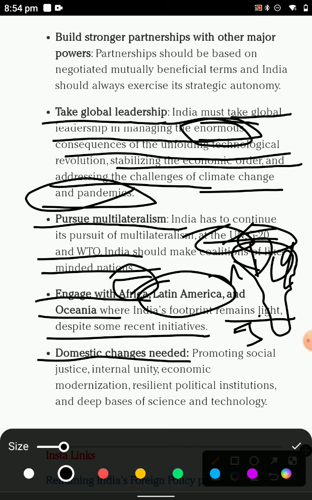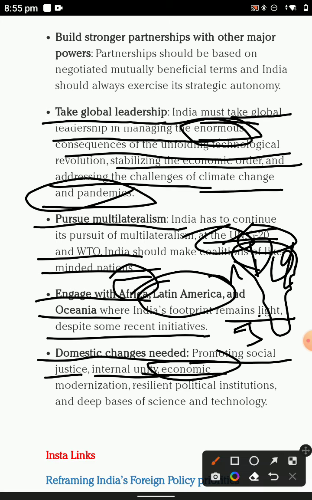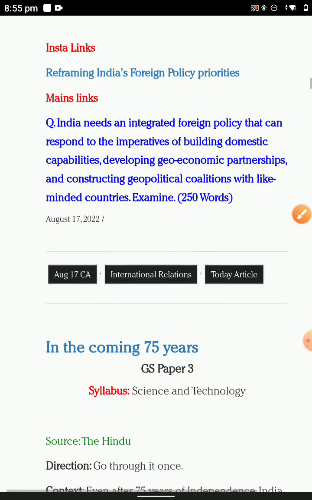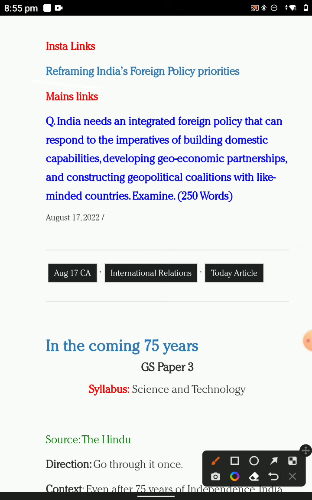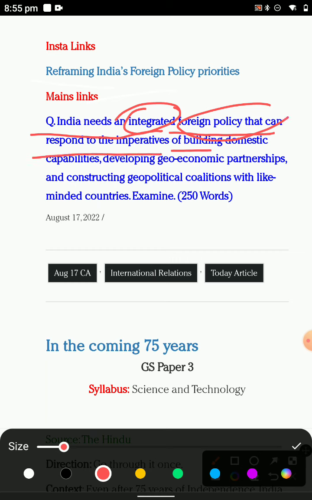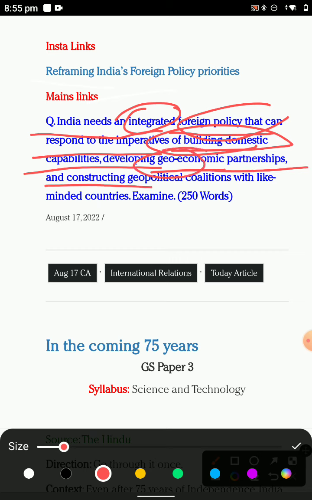The domestic challenges need providing social justice, internal unity, economics and modernization of the indigenous deep sea basis. You have realized a lot, and that is the question you have linked in prelims and mains. India needs to integrate foreign policy to be responsible and improve the building of domestic capability, development, e-governance and partnership of the construction of geopolitics and like-minded partners.